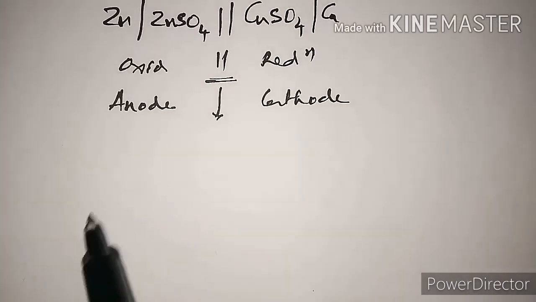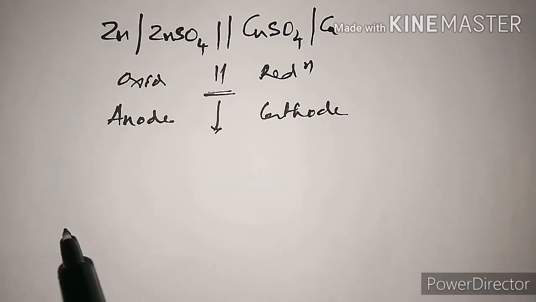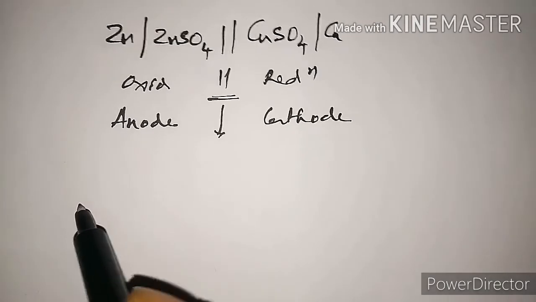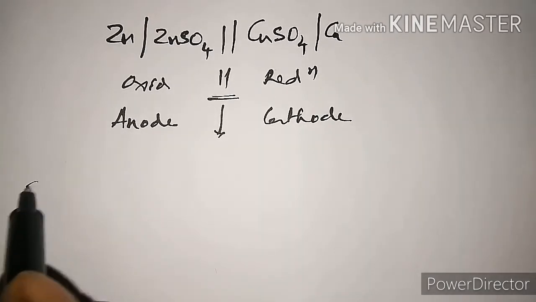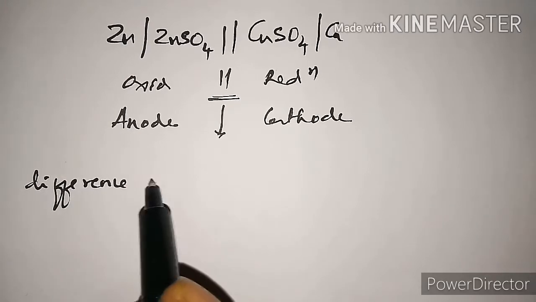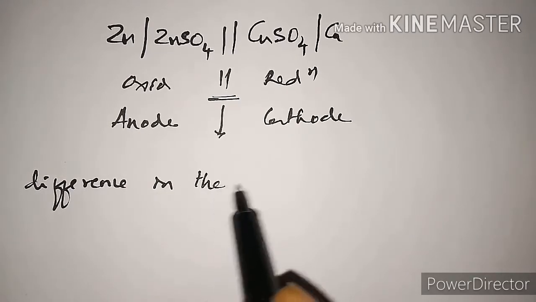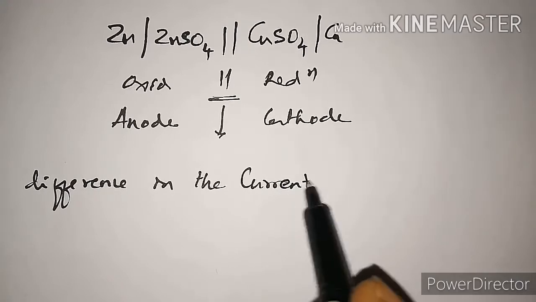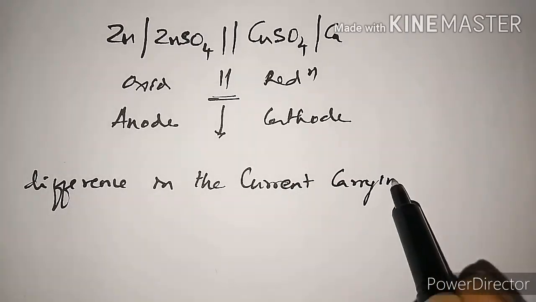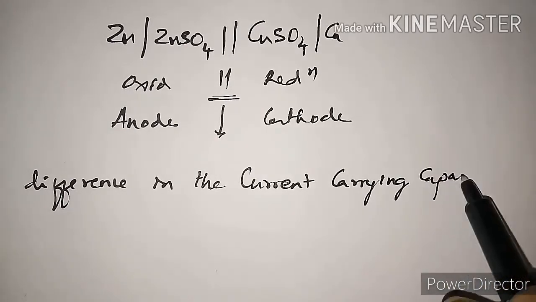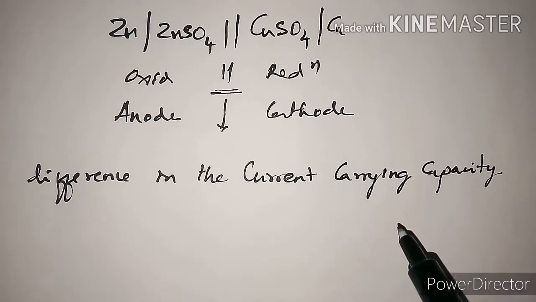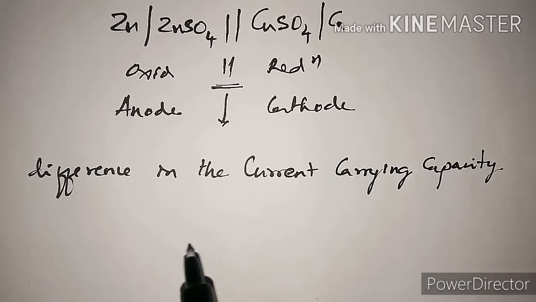The liquid junction potential that arises between two different electrolytes is due to the difference in the current carrying capacity. One may carry more current, one may carry less current, of the constituent ions of the electrolyte.